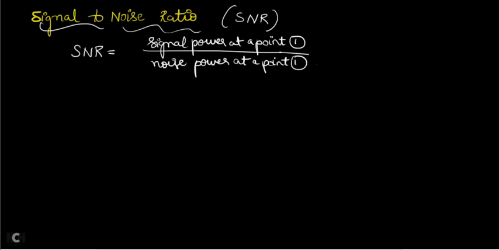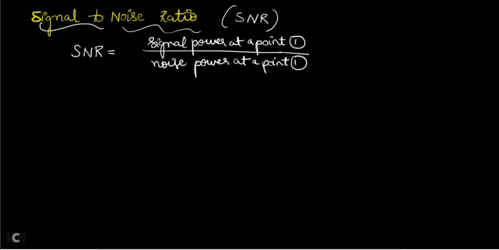You cannot take signal power at point 1 and noise power at point 2. Both you have to measure at the same point. Signal to noise ratio is defined as the ratio of signal power to the noise power at the same point, either on the input side or on the output side.